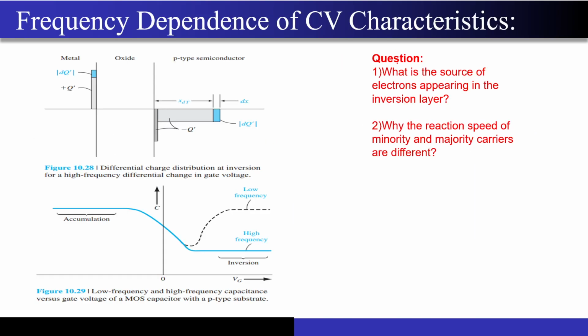Okay, so now first of all, we have also seen a concept called the frequency dependence of the CV characteristics, right? So first of all, why did this frequency dependence of the characteristic come up in the picture? We have to ask two questions to ourselves. When I tell you that in the inversion region electrons are appearing from somewhere, the first question you should ask me is from where, what is the source of these electrons appearing in the inversion layer?